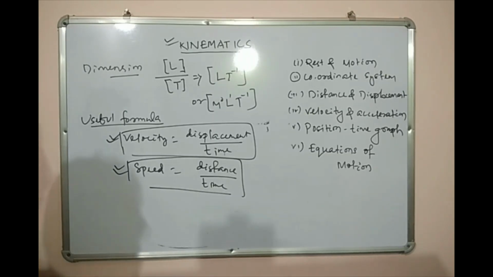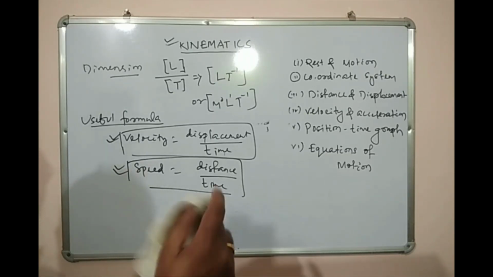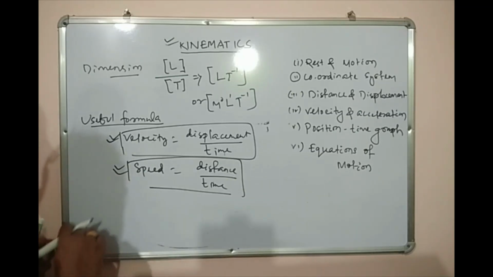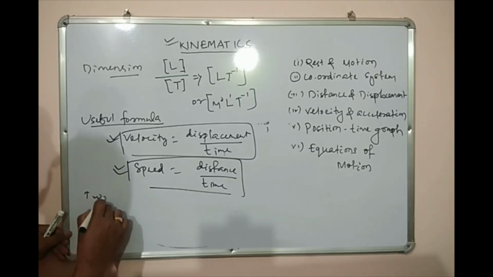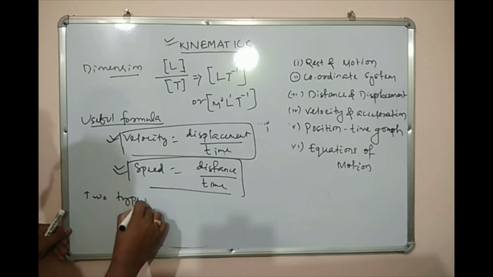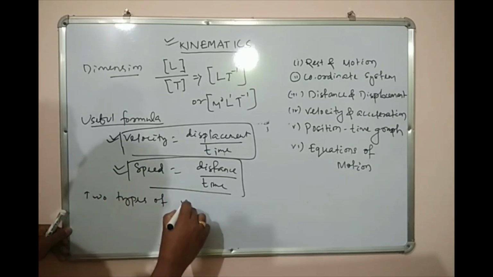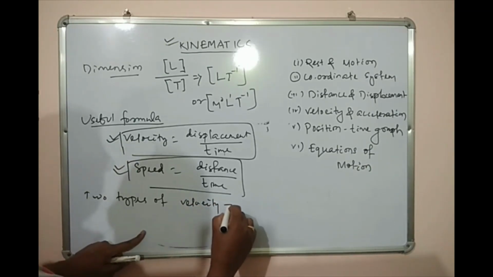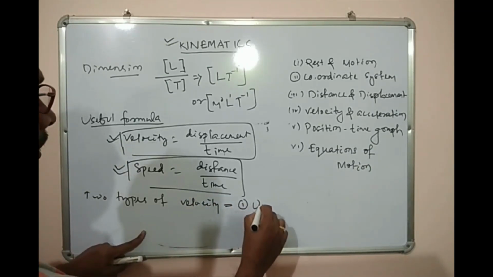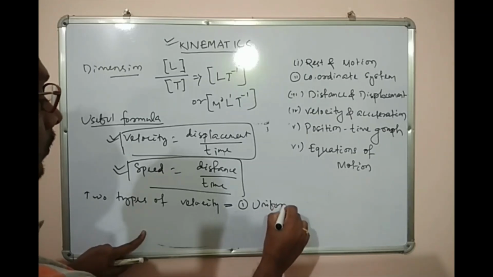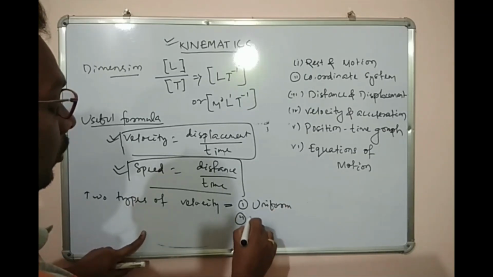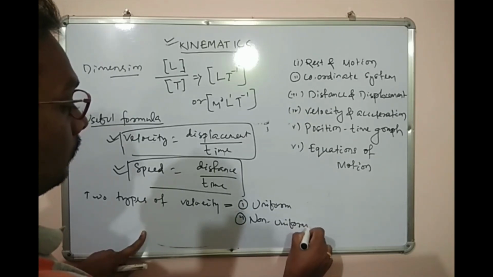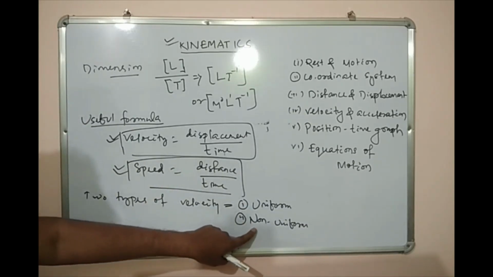Next, velocity can be of two types. First is uniform velocity, second is non-uniform velocity. What is uniform velocity and what is non-uniform velocity?